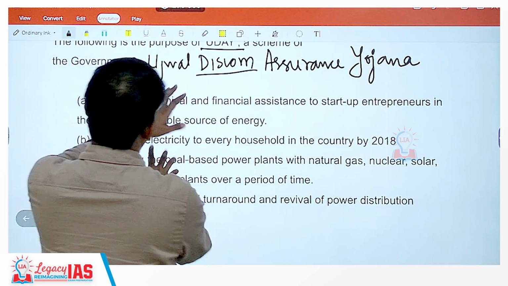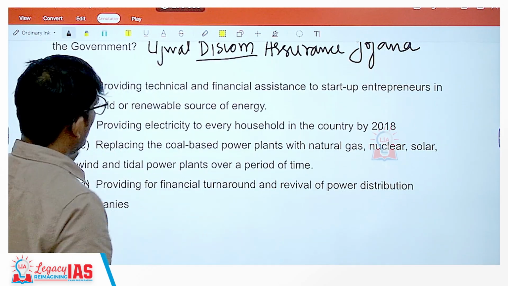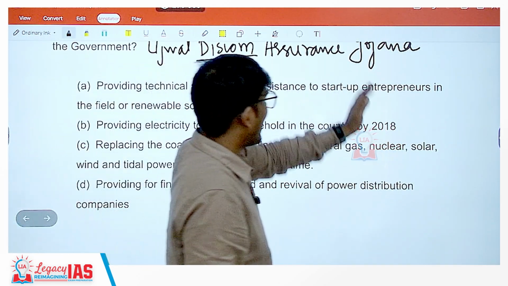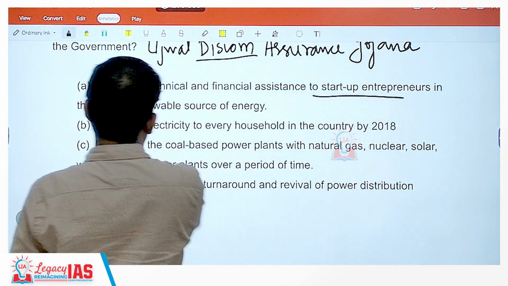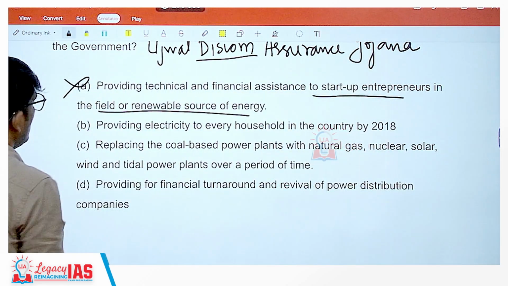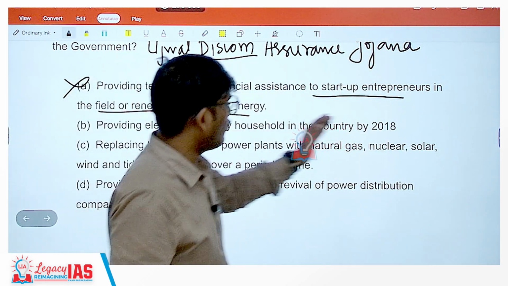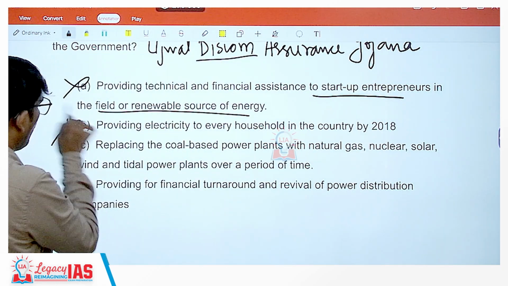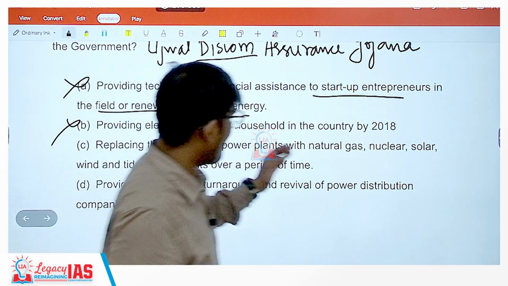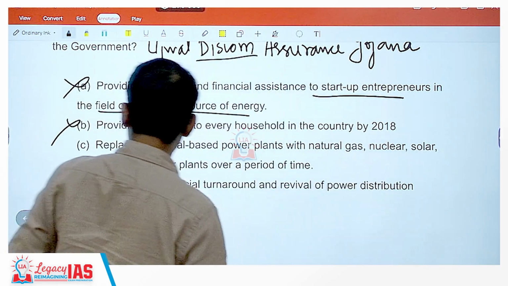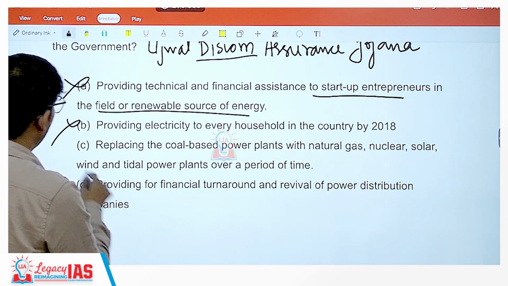Now if we know the name, let's see what the answer would be. Providing technical and financial assistance to startup entrepreneurs in the field of renewable source of energy? No. Providing electricity to every household in the country by 2018? No. Replacing the coal-based power plants with natural gas, nuclear, solar, wind and tidal power plants over a period of time?